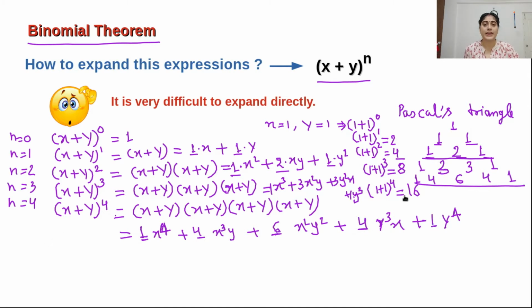So this is one way. And another way, we can multiply it and directly expand it. Just take one example of this.